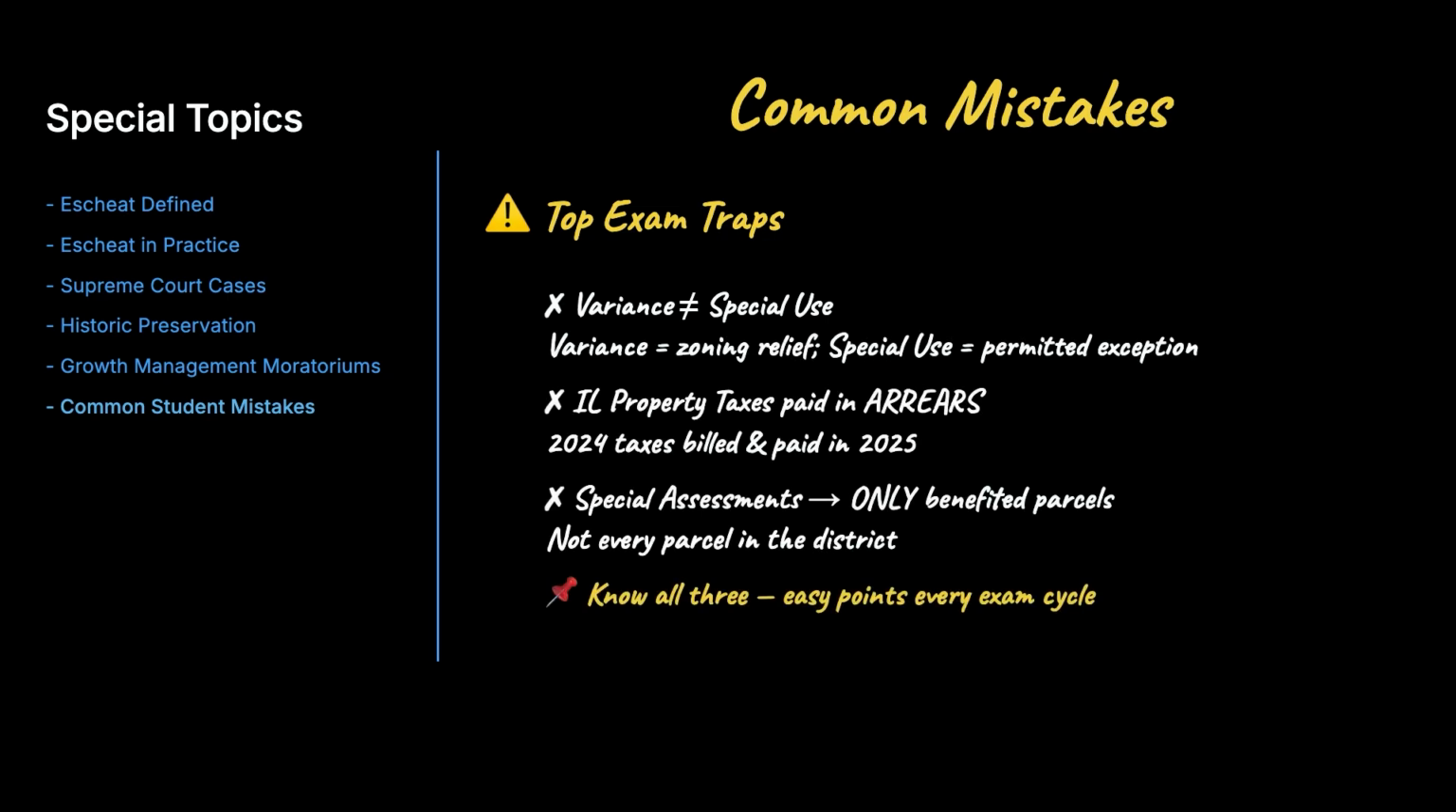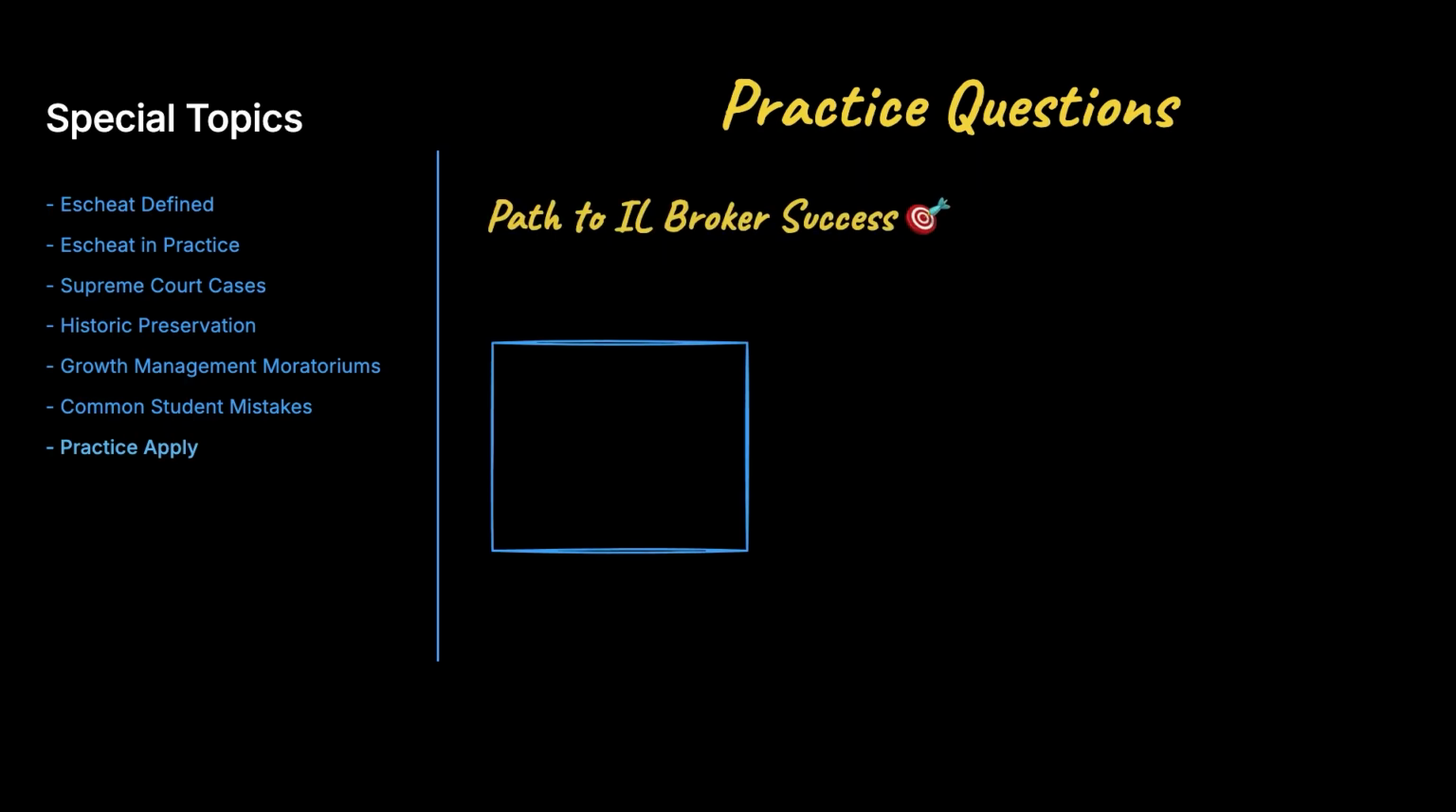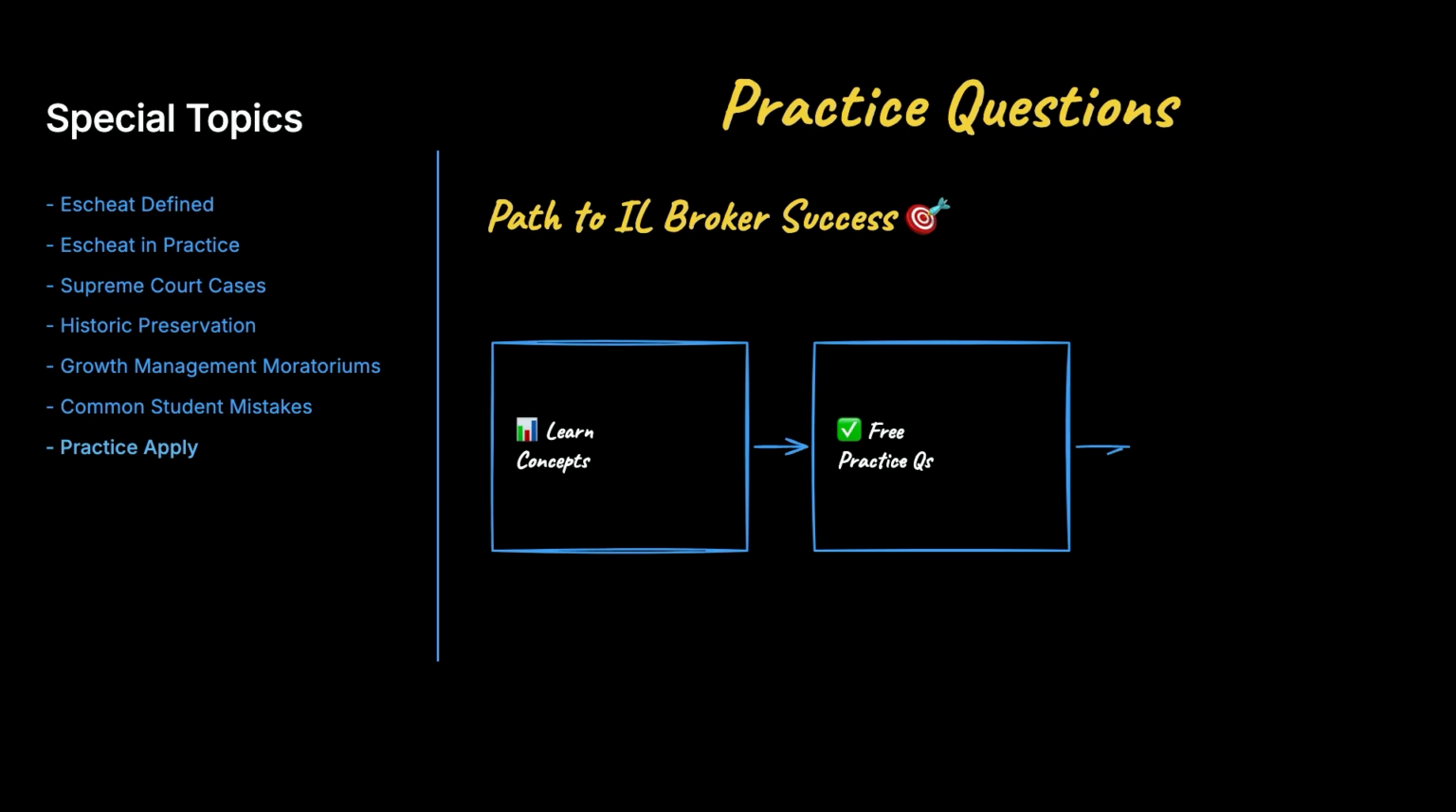Confusing variance with special use trips up many candidates. Forgetting that property taxes are paid in arrears in Illinois is another classic error. And missing that special assessments apply only to benefited parcels, not to everyone in the district, costs easy points every test cycle. As we wrap up this detailed overview, remember that understanding all these concepts is just the first step.